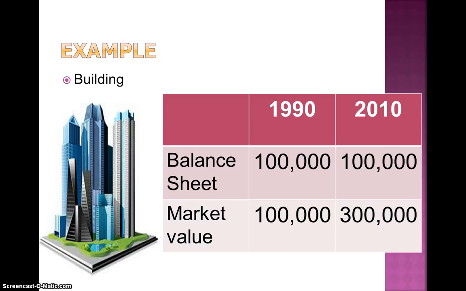HP Restaurant was formed in 1990. It purchased a building soon after, in 1990, for $100,000. After 20 years, HP is still in business. The original building is still on the balance sheet for $100,000, even though the current fair market value of the building is well over $300,000. HP will keep the building on its balance sheet for $100,000 until it is either retired or sold.